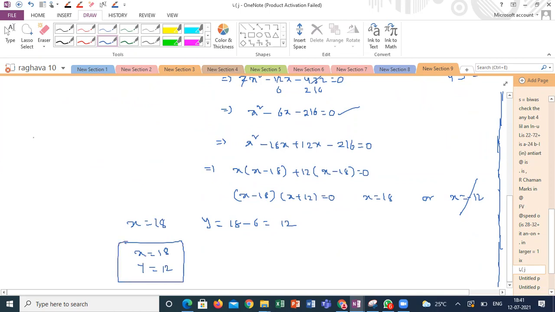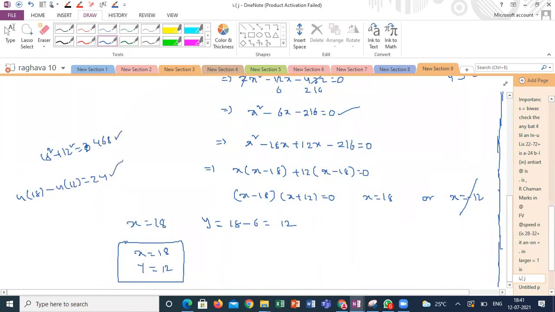Check: 18 square plus 12 square is how much? And 4 into 18 minus 4 into 12 is 24. And 18 square plus 12 square must be equal to 468. If you are getting that, my answer is correct.